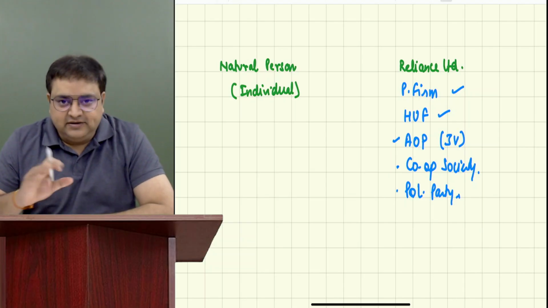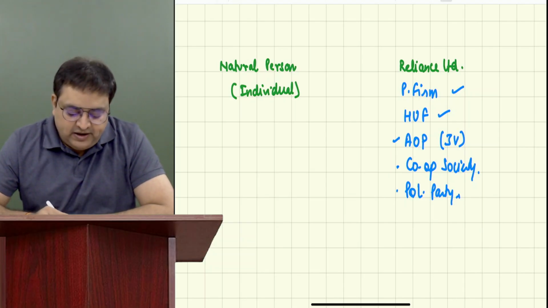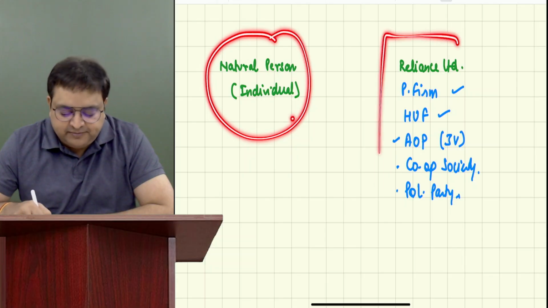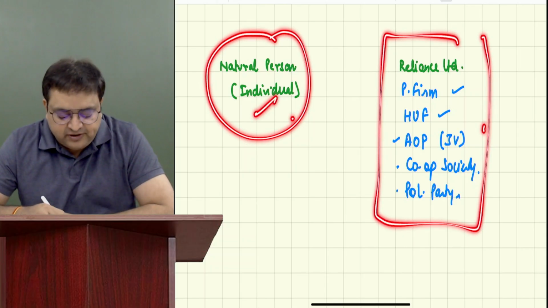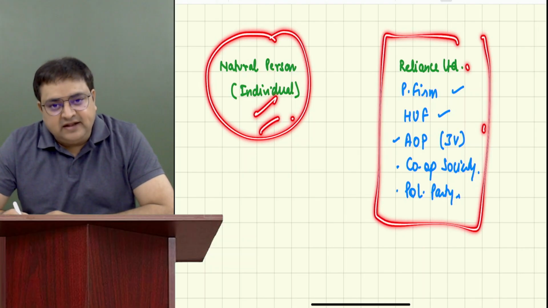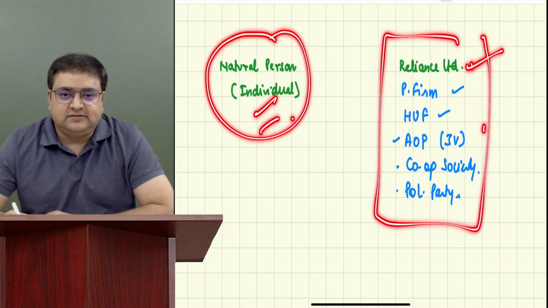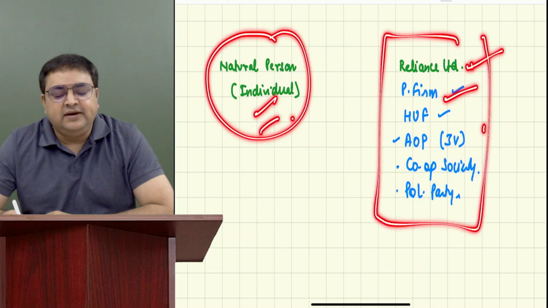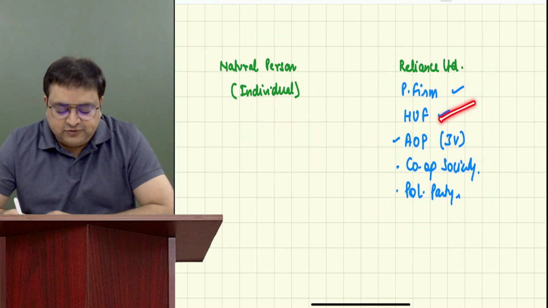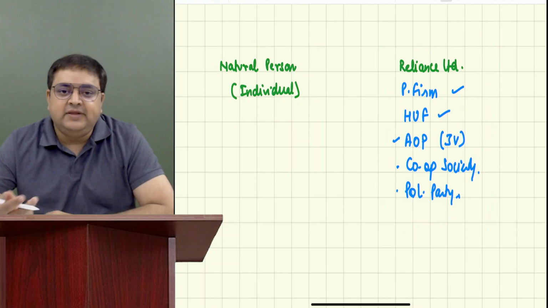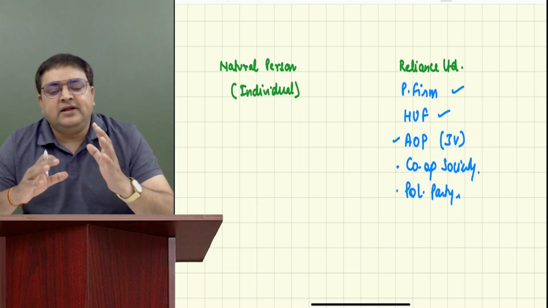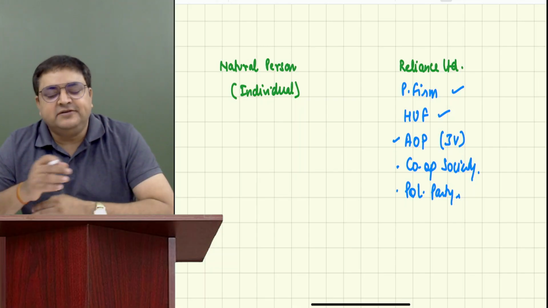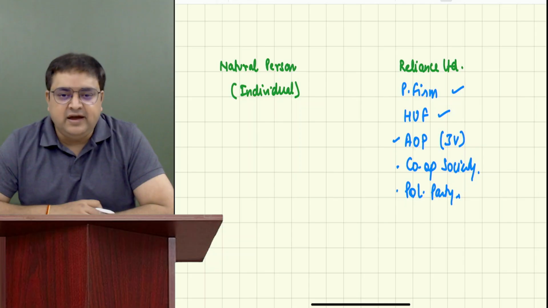So my question to you, don't write this: do you think that only a natural person can earn income, or can an artificial person also earn income? Everybody can earn income. It's not only natural persons. Reliance is also earning income, and they have to pay taxes. A partnership firm is also earning income, and they have to pay taxes. HUF is also earning income. If they are earning income, they have to pay taxes also. I just would like to clarify, it's not only the natural person, some artificial persons are also earning income, and if they are earning income, they have to pay taxes.